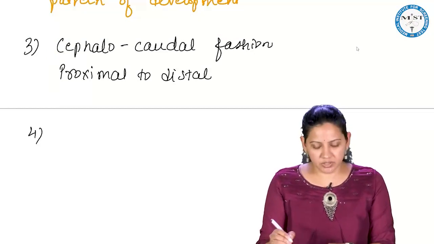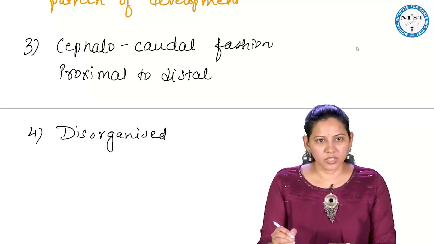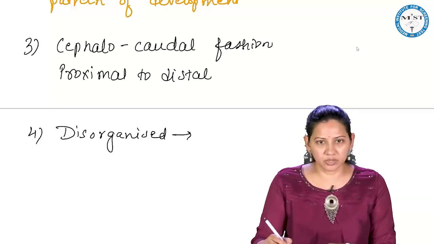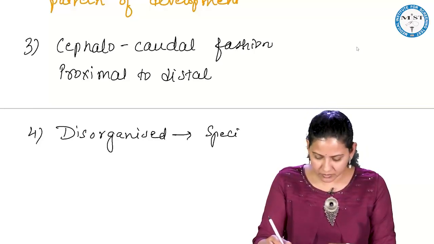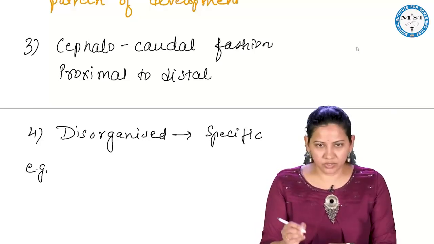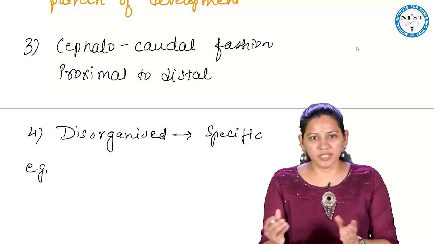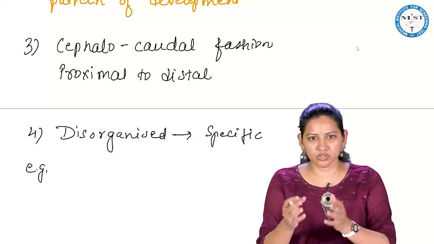Initially the development is disorganized, and then it becomes more specific. For example, initially if you show some toys to the baby, the baby will giggle and may reach for the toy.